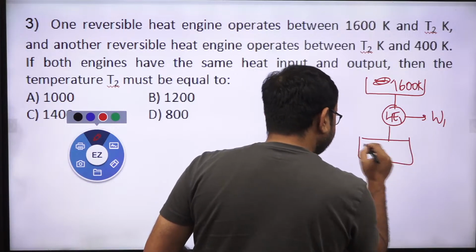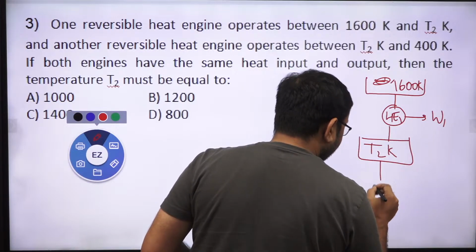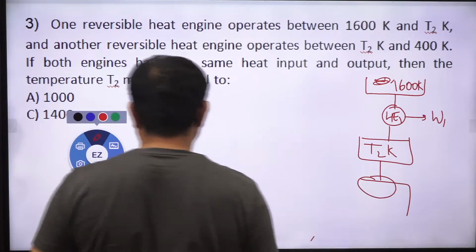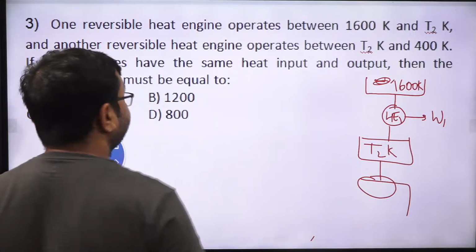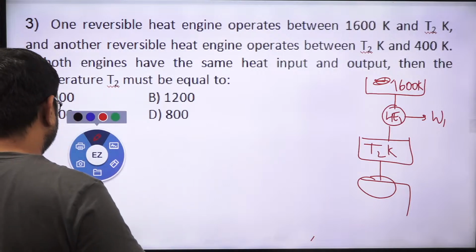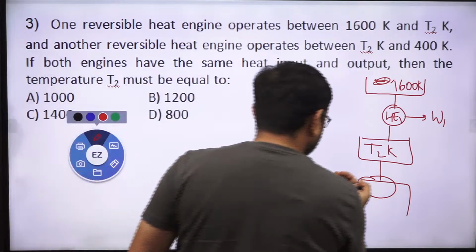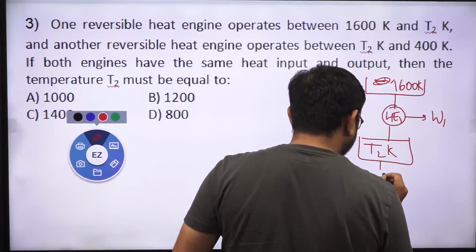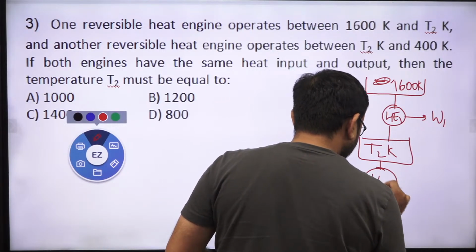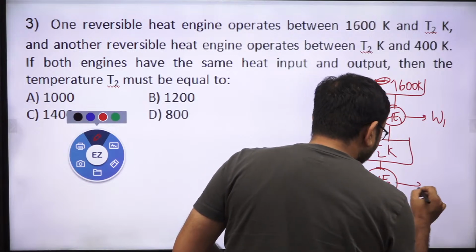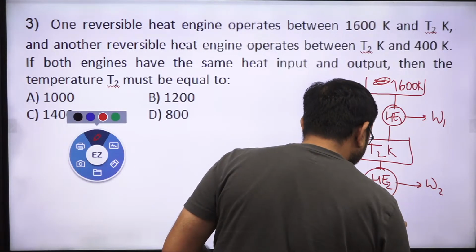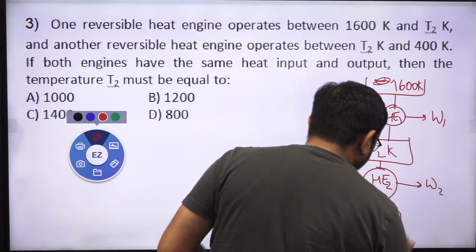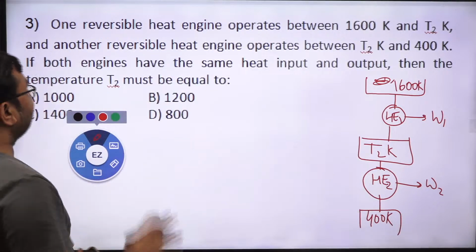Another temperature is T2 Kelvin, and here we have another heat engine, heat engine 2, and it will produce some work output W2. Here we have a thermal reservoir whose temperature is 400 Kelvin. So these things are already given here.